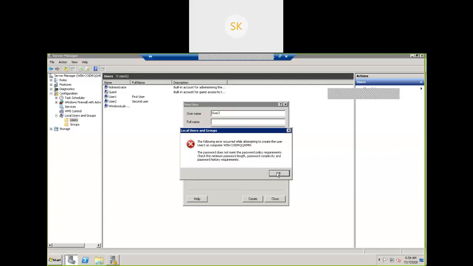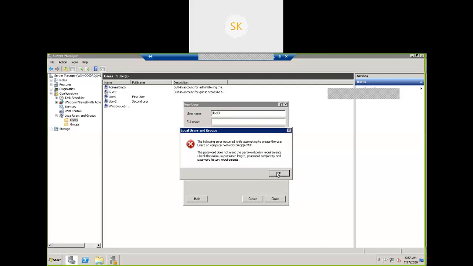Today we understood the users and local groups. Tomorrow, once we complete the Active Directory installation, we are going to get a different concept, so that we can understand centralized management of users and groups. That centralized management concept is nothing but Active Directory, Active Directory services. Tomorrow we are going to see that. So practice this. Don't play with policy settings. I just showed you where these policies are available and how we can restrict them. You can play with password settings, but don't play with any other settings.